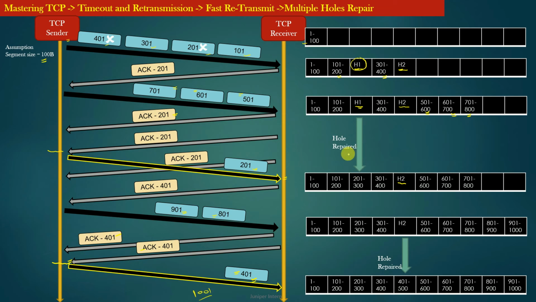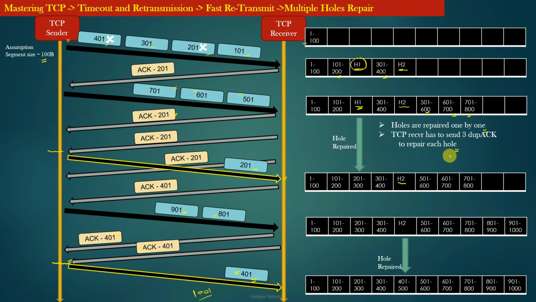So here you can see multiple things to observe. The first thing to observe is that the holes in the receiving buffer of the TCP receiver are being repaired one by one. First hole H1 was repaired, and after that hole H2 was repaired. The TCP receiver has to send 3 duplicate ACKs to the TCP sender to repair each hole.